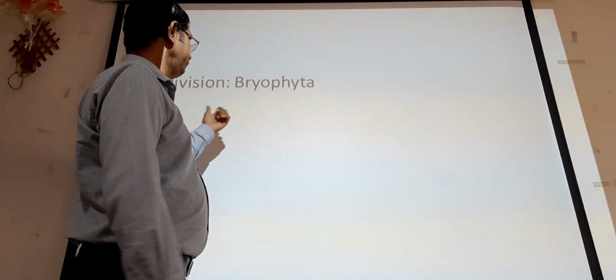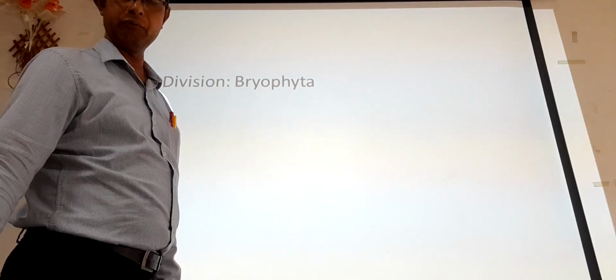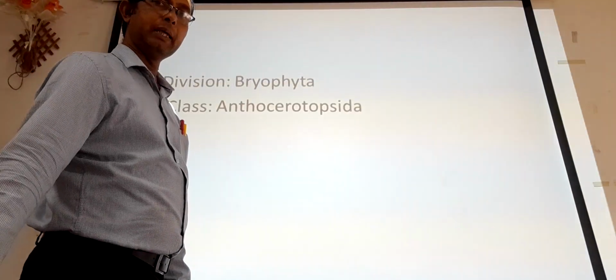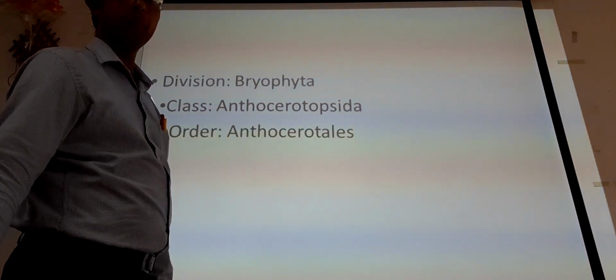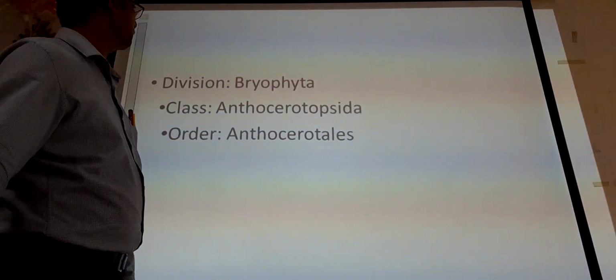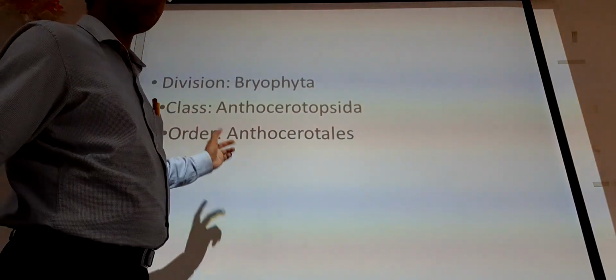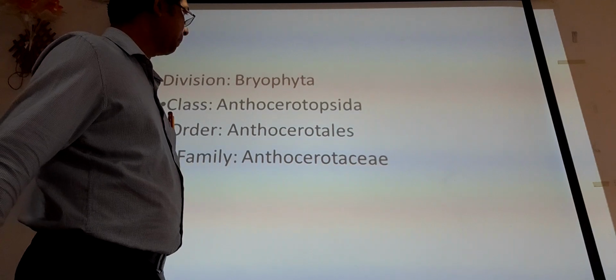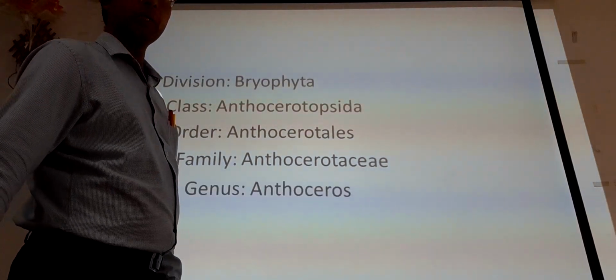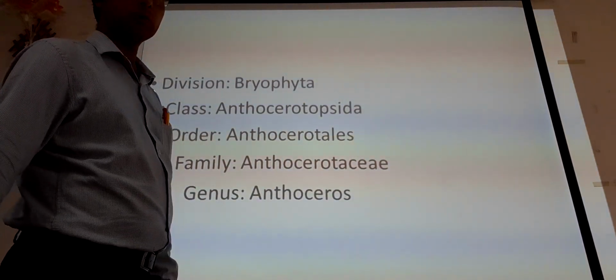you can say that Anthoceros is included in the division Bryophyta, which is part of the Plantae, and then it is included in the class Anthocerotopsida. Then it is also included in Anthocerotales, which is the order. Then the family is Anthocerotaceae and the genus is Anthoceros.